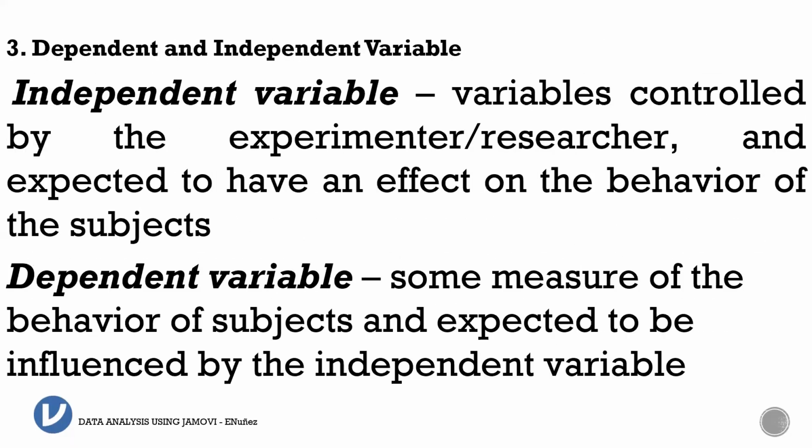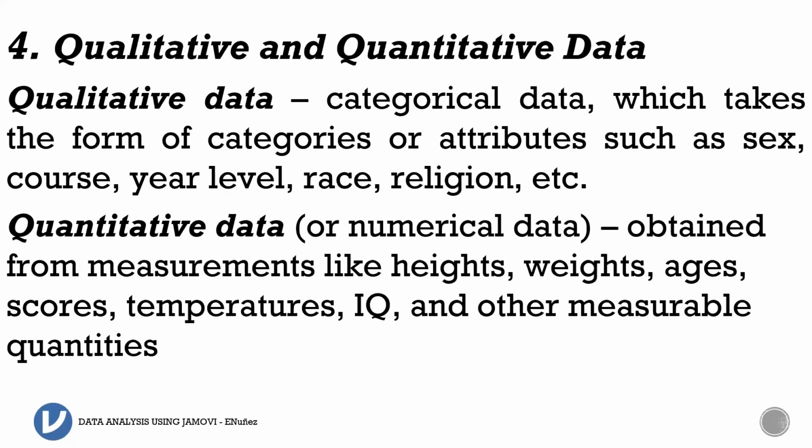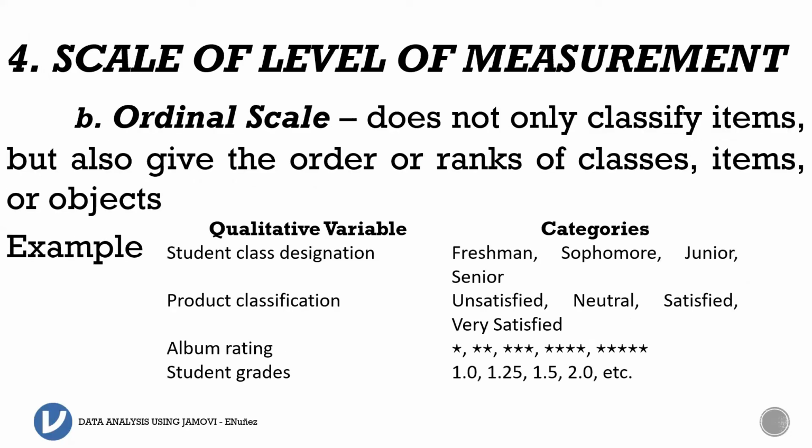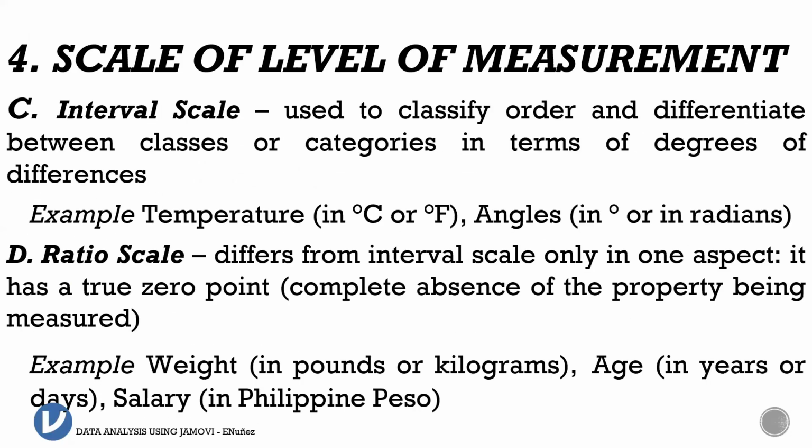Afterward, you identify if it is an independent or dependent variable, then if it is qualitative or quantitative data. Then after identifying the type of variable you have, you need to see what the scale of level of measurement is. So we have nominal scale, ordinal, interval, and ratio scale.